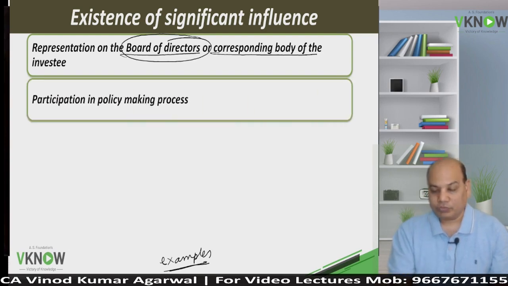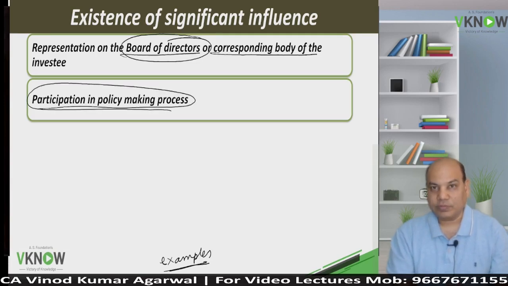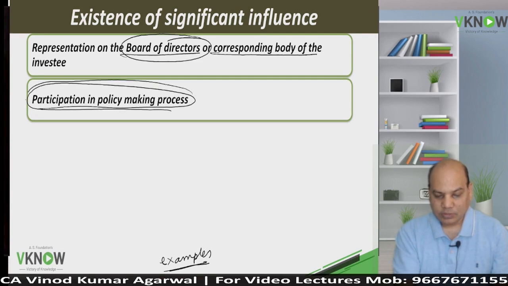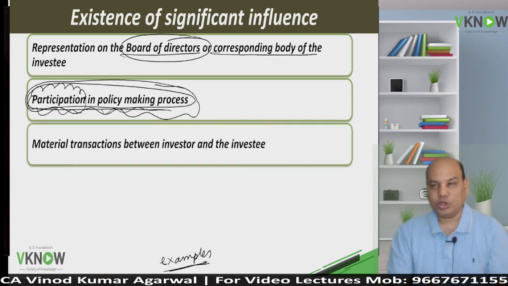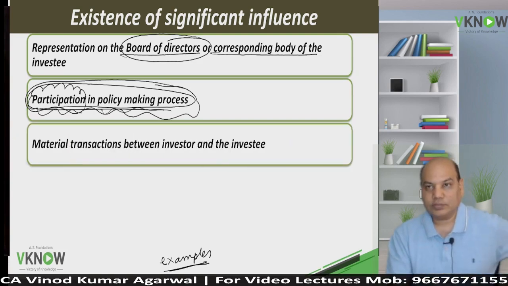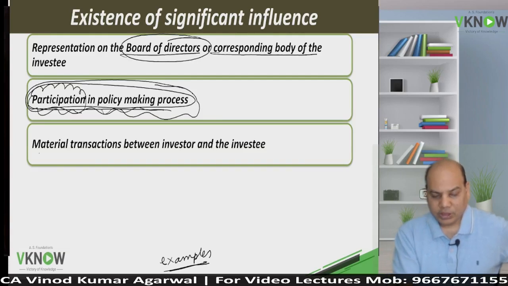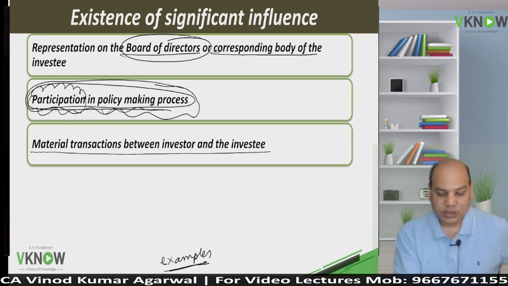Second, you are participating in the policy making process of the other party. Whenever they take a policy making decision, you are entitled to participate in those processes. You are having significant influence. The third example is material transactions between investor and investee. Material means here significant.